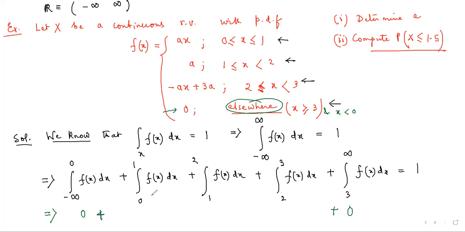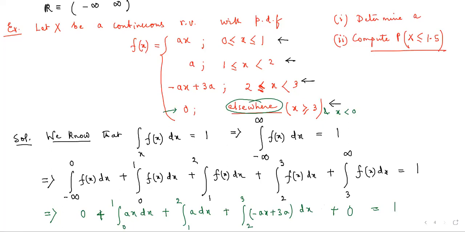And what we find is that from 0 to 1, the function value is ax dx. From 1 to 2, the function value is a, which is a dx. And for 2 to 3, the function value is minus ax plus 3a, from 2 to 3 dx. So our next job is to integrate this function, which is a very simple integration, and we can find out the value of a from here.